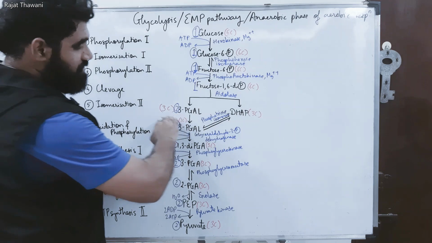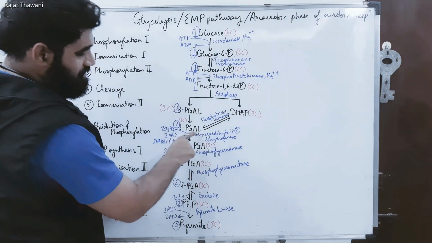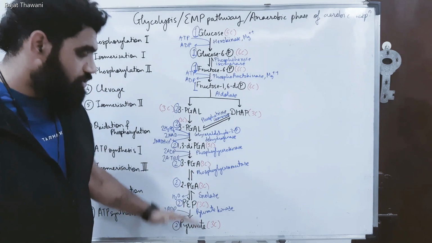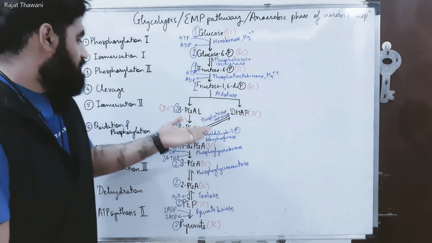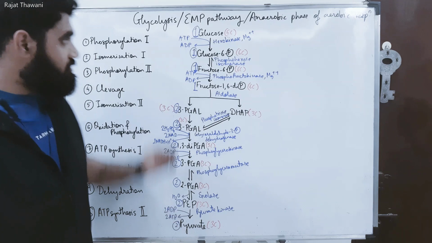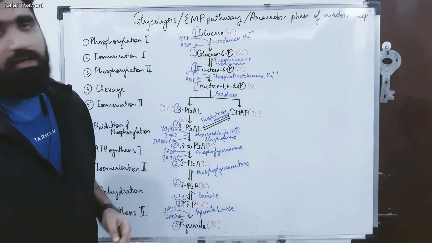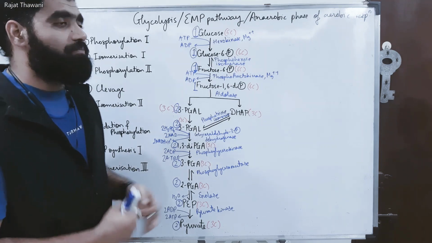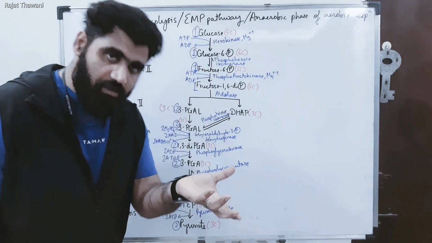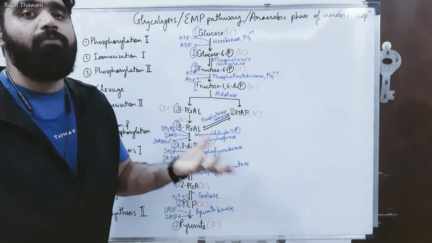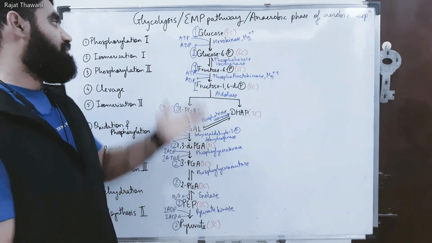Till here you will observe, till this phase, till this 3-PGL. Okay, this is actually the investment phase, and the lower phase what you observe is the payoff phase. Here we generate energy molecules and here we are investing energy molecules. So what happens is glucose is stable. So now glucose has to be made unstable. So for making it unstable we add phosphate to it. Now phosphate addition will come from where? It comes definitely from ATP.